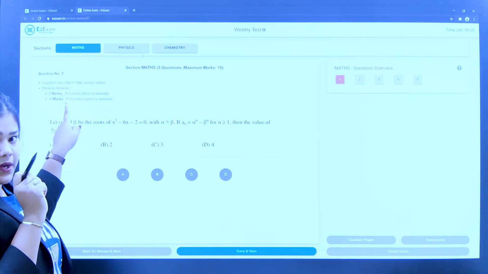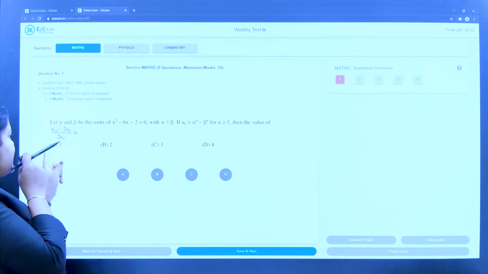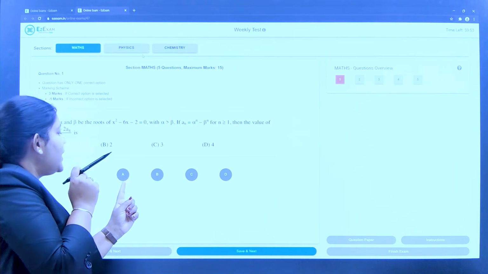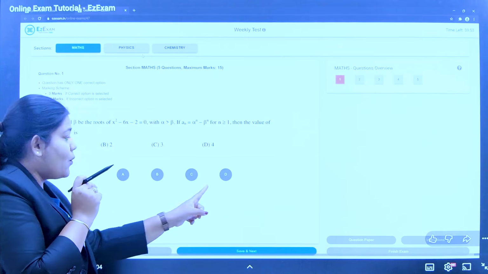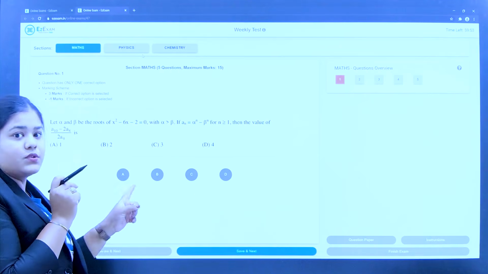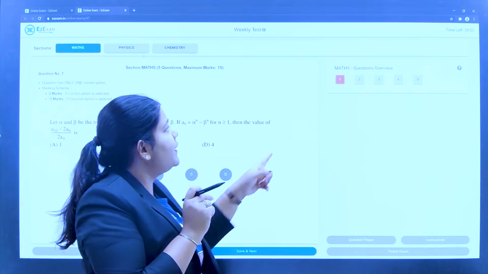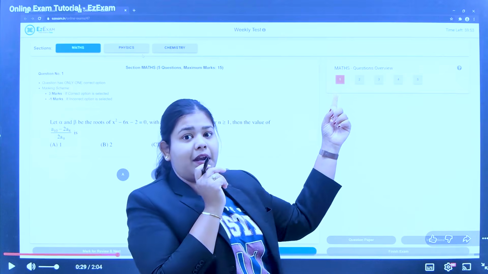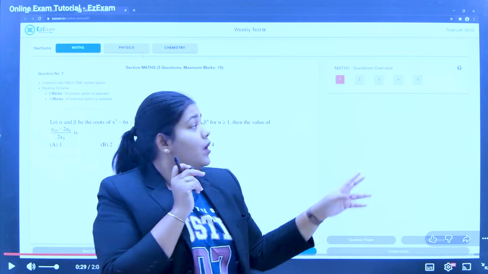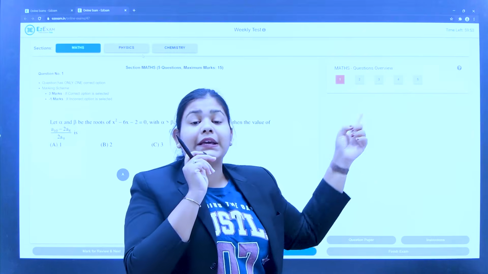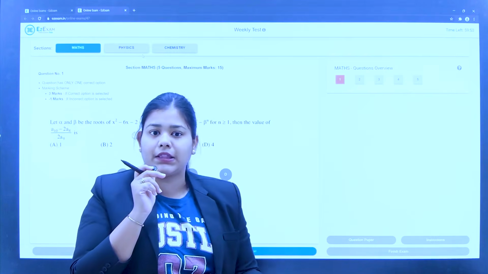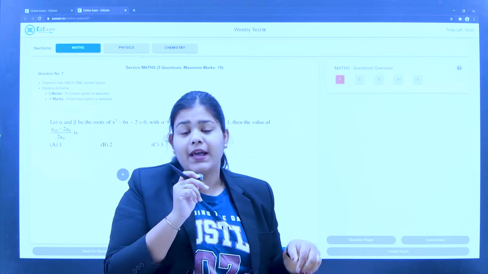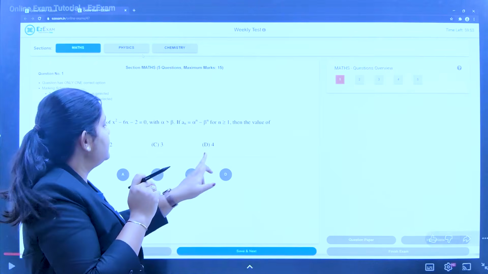Now listen very carefully. Suppose this is question 1. In question 1, four options are given: A, B, C, D. You have to take any one of these options. Look here: the first question is shown in red. Red means you have seen the question but haven't answered it until now. Questions 2, 3, 4, 5 are in gray color. Gray color means you haven't seen the question. Let's see what happens when you answer it.